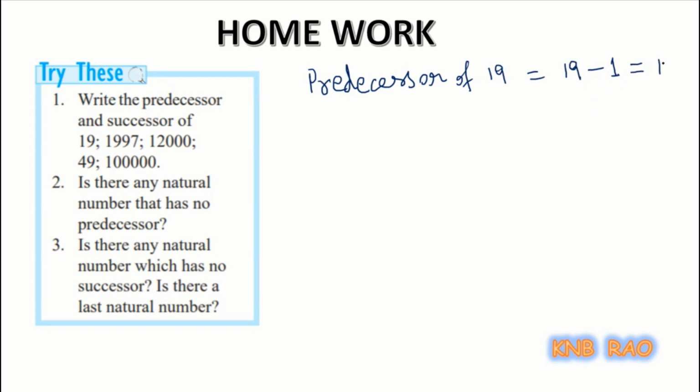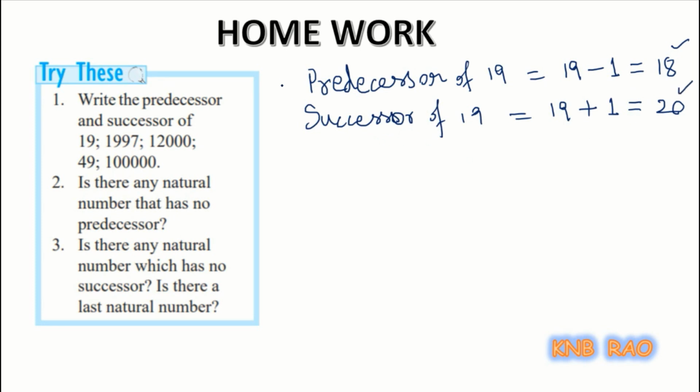So predecessor of 19 is 18, and similarly you can find successor of 19 by adding 1 to the given number, which gives us 20 in the case of 19. So predecessor of 19 is 18 and successor of 19 is 20. So this is how we find in the case of given numbers. Can you find out for the rest of the numbers?